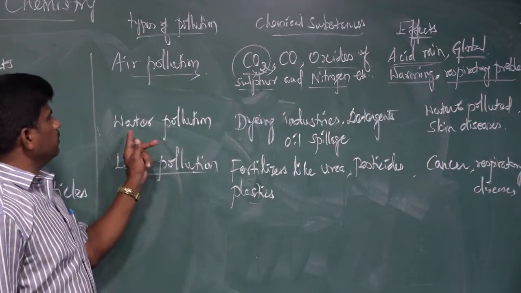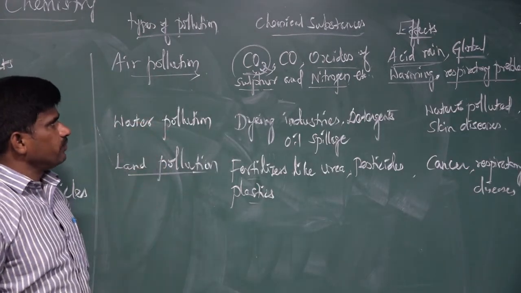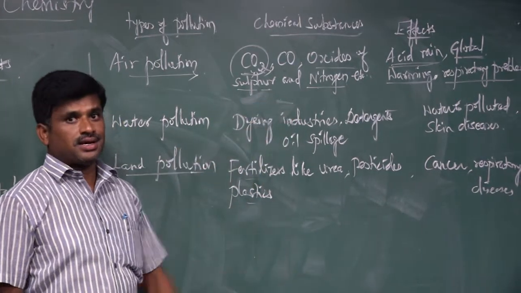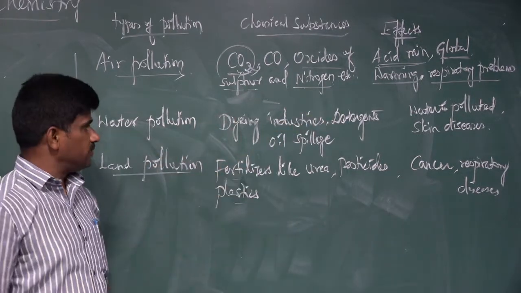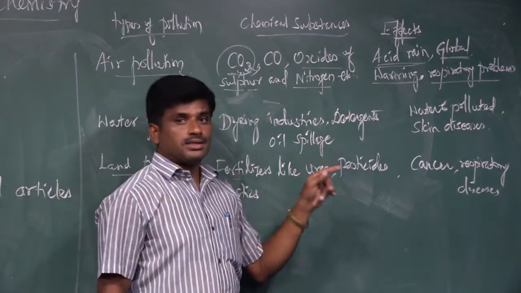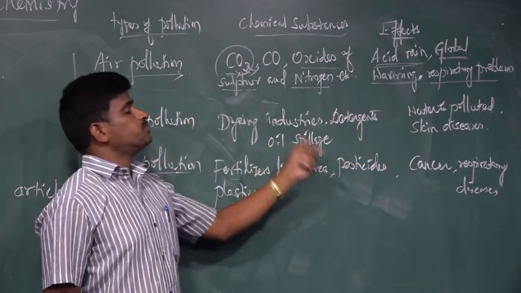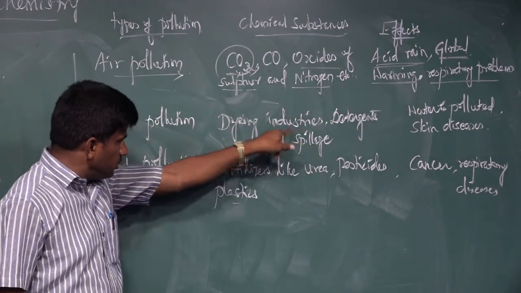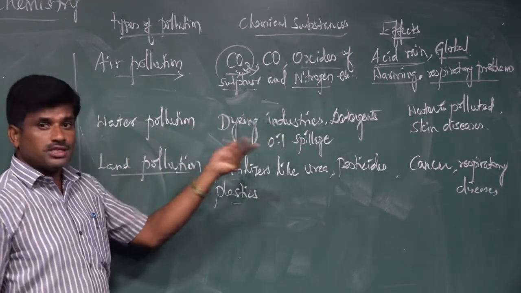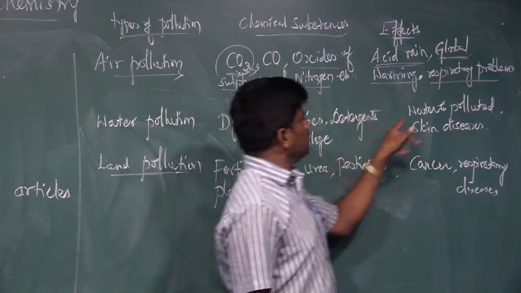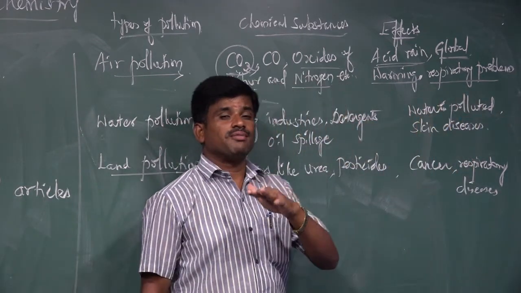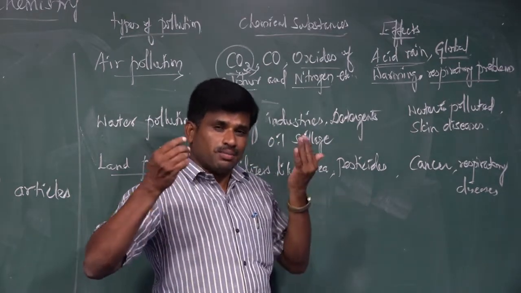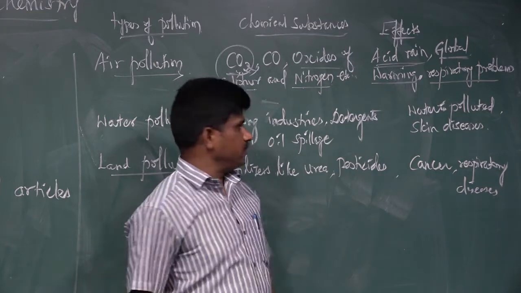The second type of pollution is water pollution. What are the chemical substances in water pollution? Dyeing industries release wastes. Then detergent waste, then oil spillage. When these chemical substances are mixed with water, the water is spoiled. Because of that, the water is polluted. The normal water becomes dirty water, and using that water causes many damages and effects to our body.